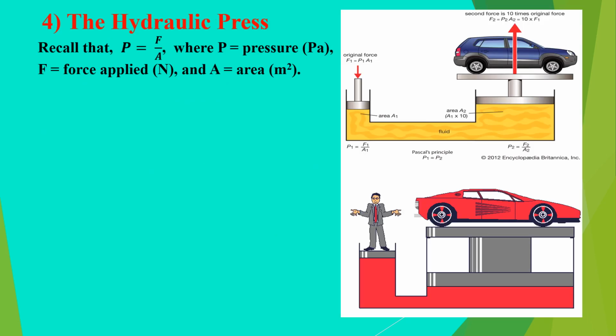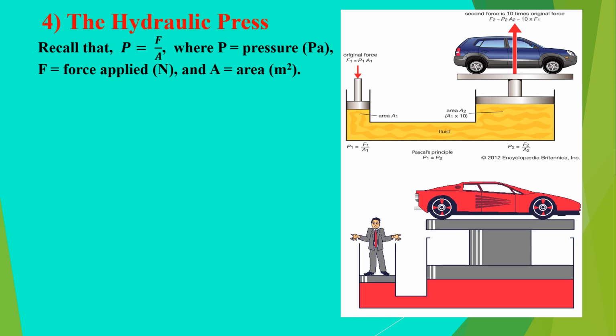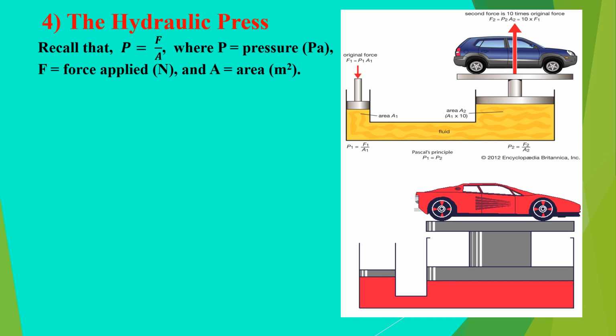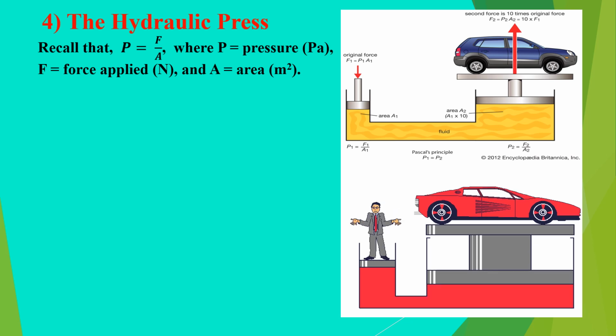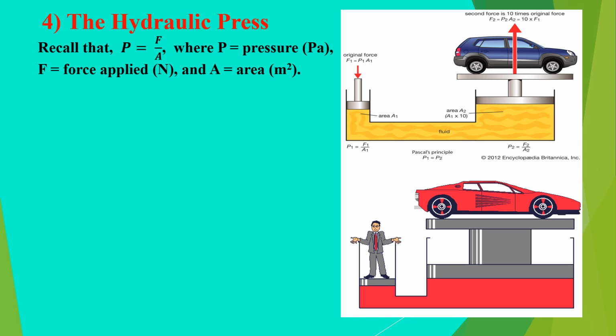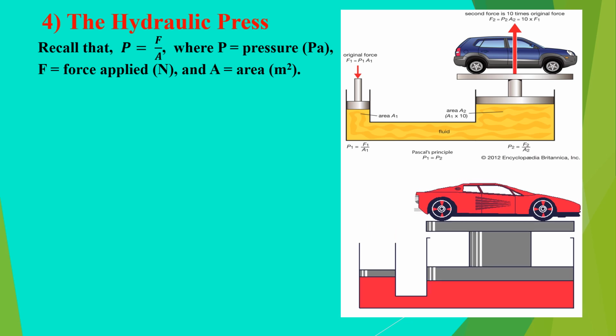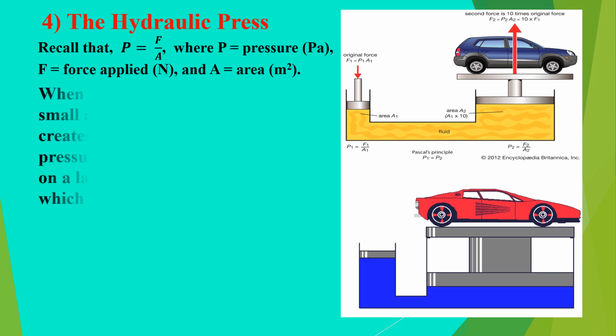The hydraulic press. Recall that the pressure P, force F, and area A are related to each other by the formula P equals F over A, where P is the pressure in pascals, F is the force applied in newtons, and A is the area in meters squared.